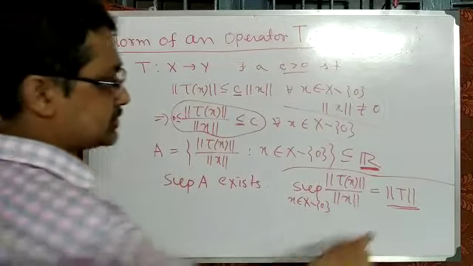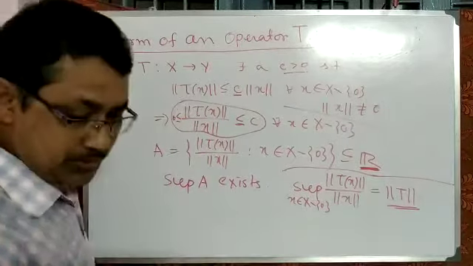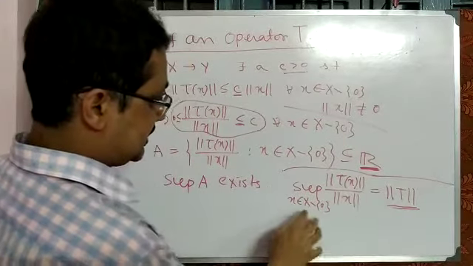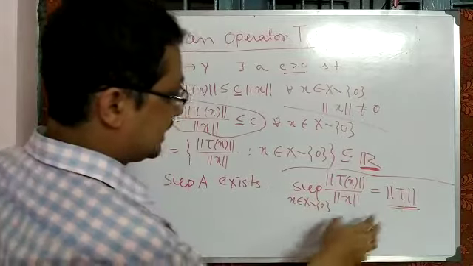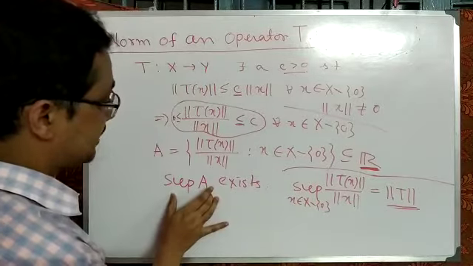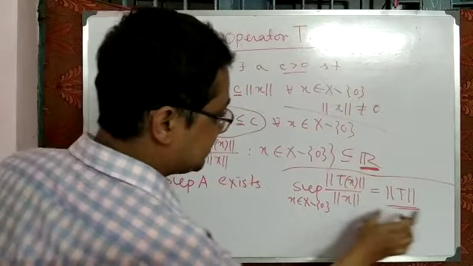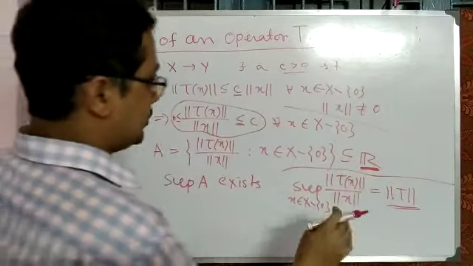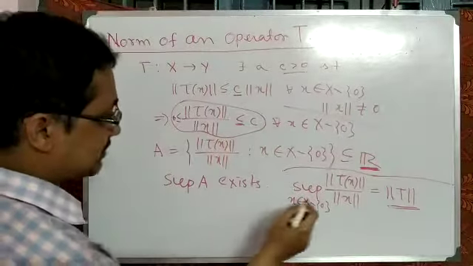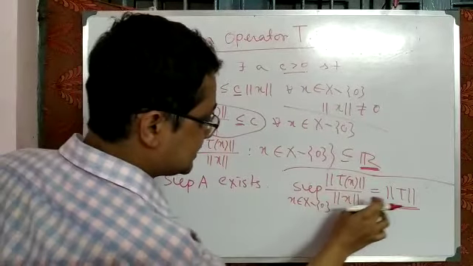So it satisfies all the properties of a norm. Since it is denoted by norm of T, and that norm of T exists because the supremum of A exists, that means norm of T exists. So if an operator is bounded, then norm of T exists. That means the supremum of norm of Tx by norm of x is equal to norm of T.